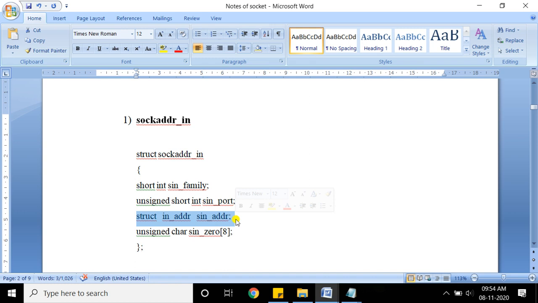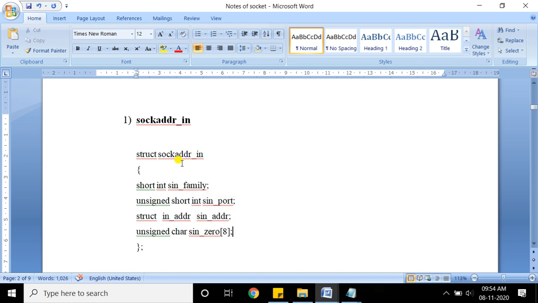All of you might know the nested structure. Here the third element is a structure variable of the structure in_addr. So in_addr is nested inside sockaddr_in. The sockaddr_in is the outer structure, and this is the inner structure.